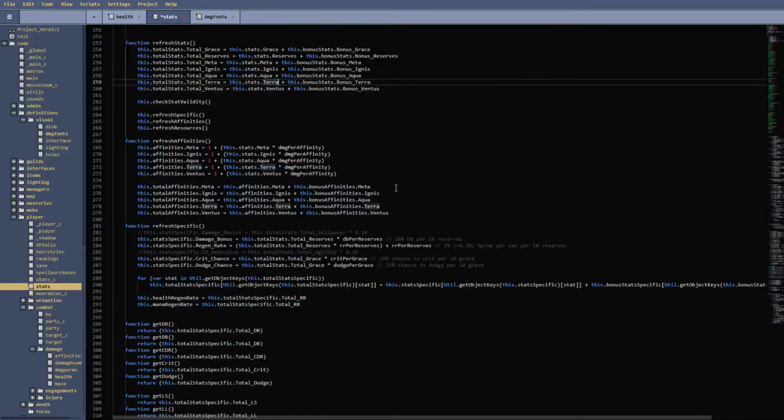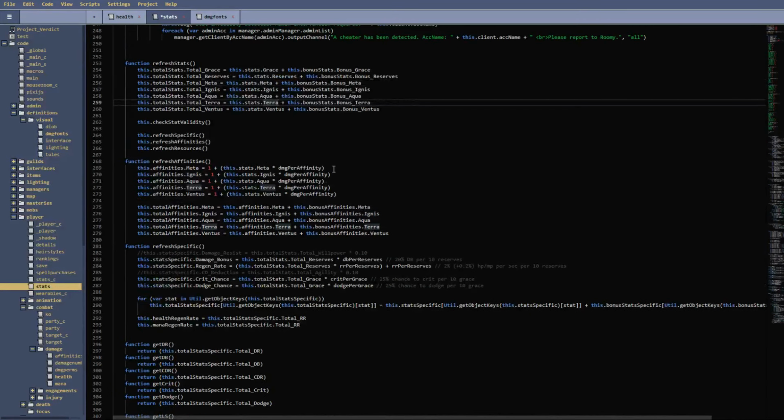I get that it's probably not very readable, but the concept is incredibly similar, or simple rather. You take the total grace, which we saw above, you make its value equal to the base plus the bonus, and that's it. It's really not much more complicated than that.